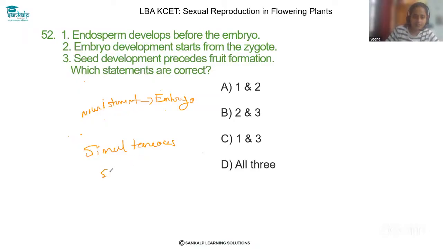Seed develops from the embryo, and simultaneously the ovary forms the fruit. So all three sentences are correct, and so the final answer is here